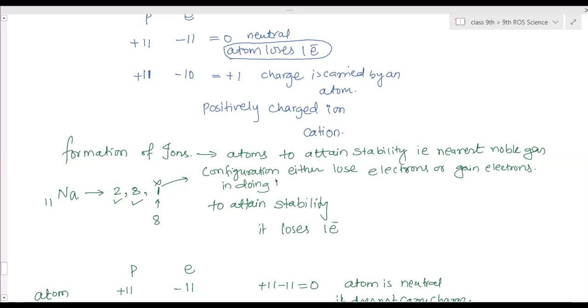In doing this, the particle carries some charge, positive or negative. That charged particle is called an ion.